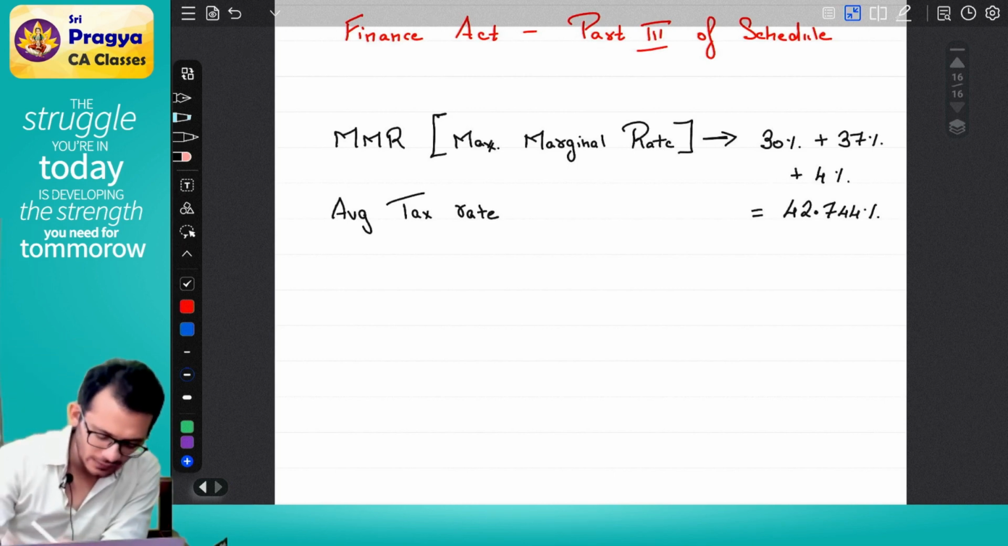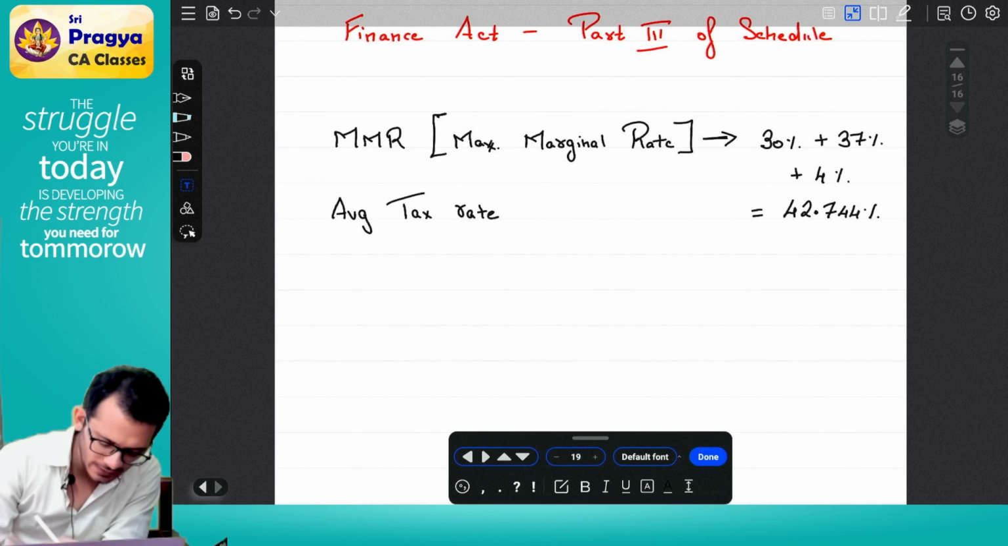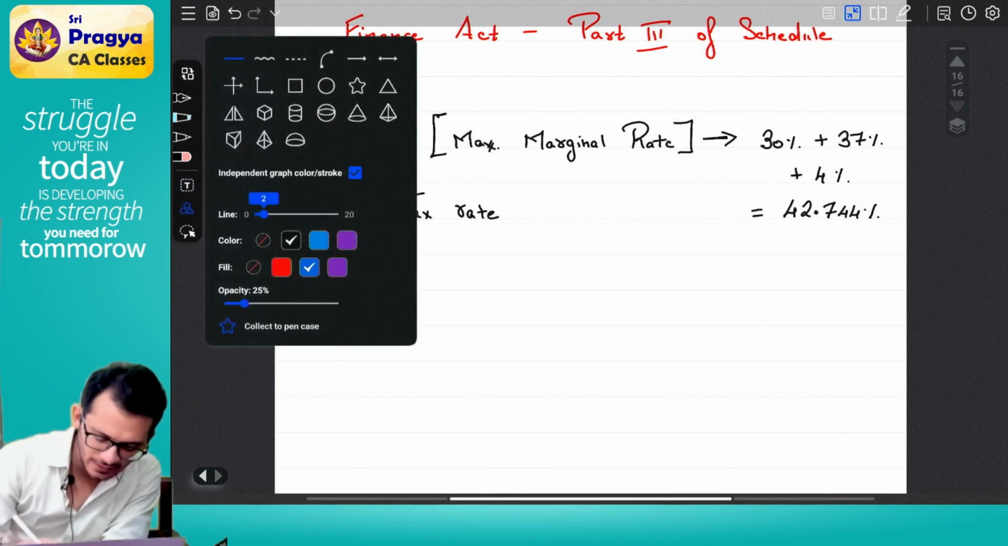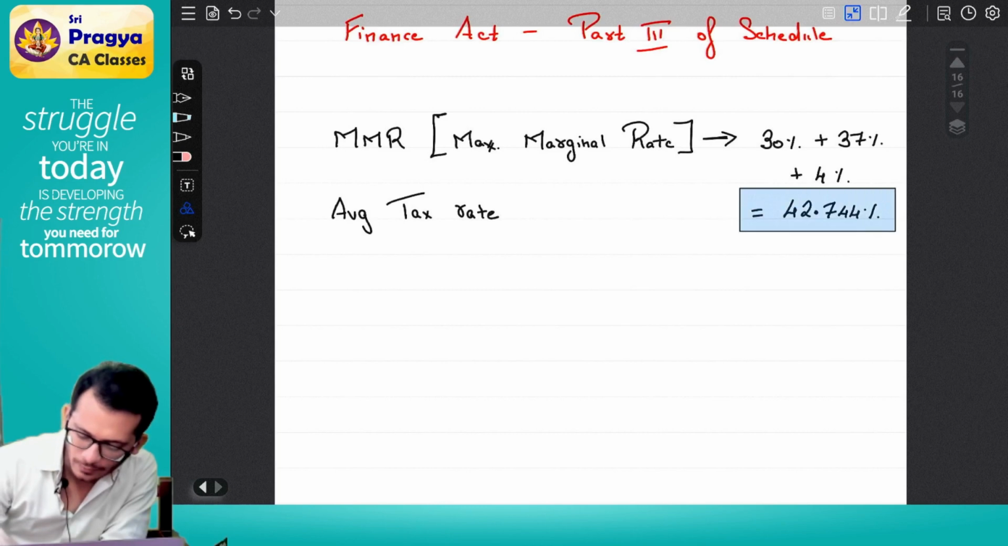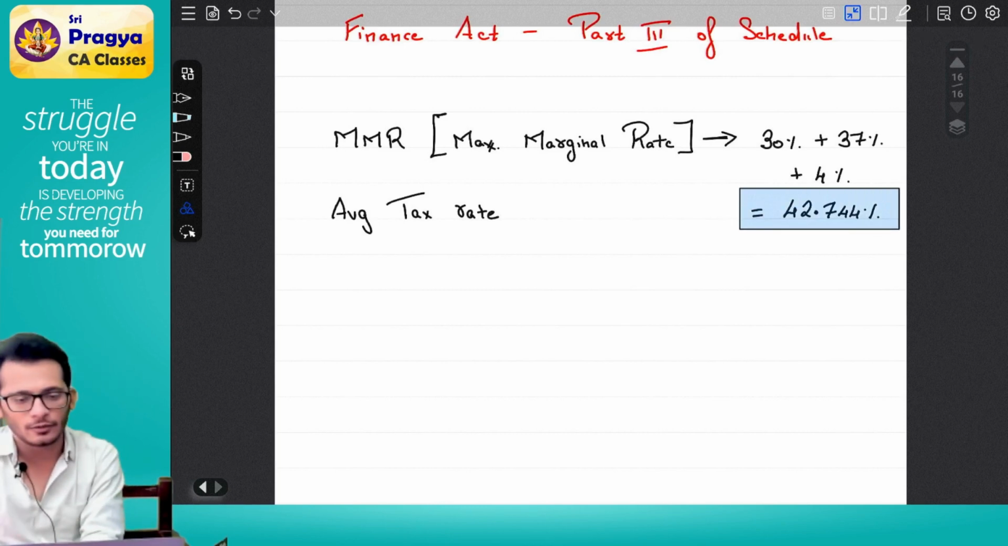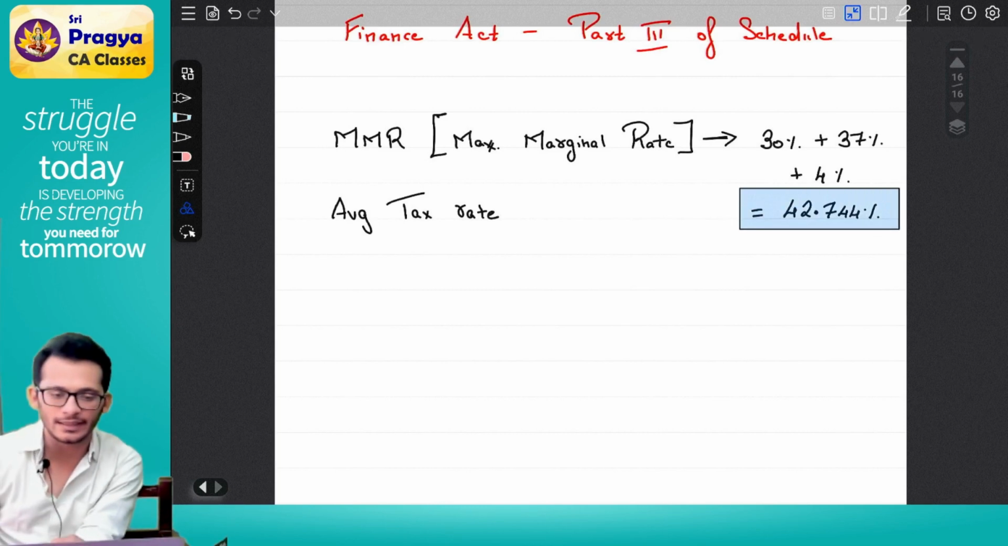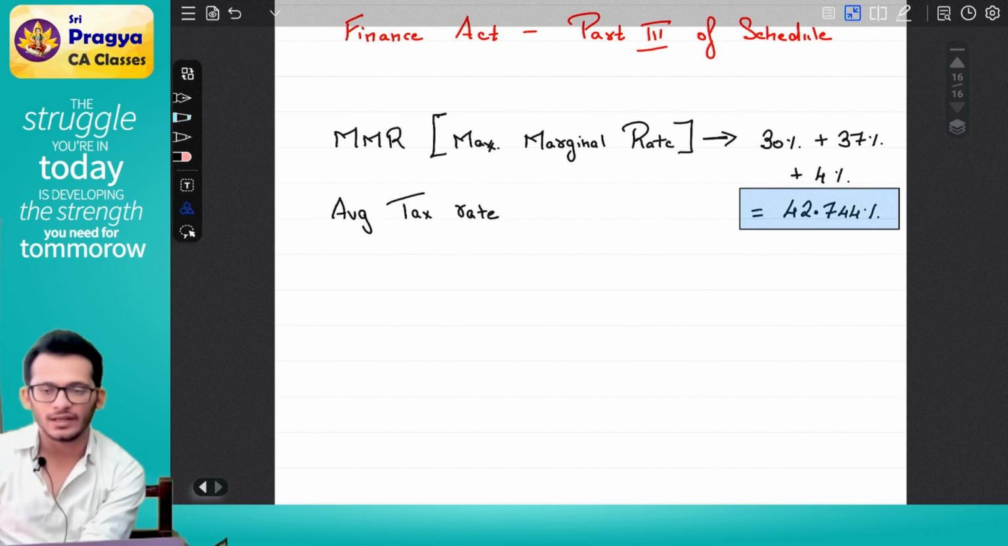Keep this in mind. When we do some chapters, these things will directly keep coming. Going forward, they will always say you have MMR to pay. When we use the word MMR going forward, the rate is 42.744.